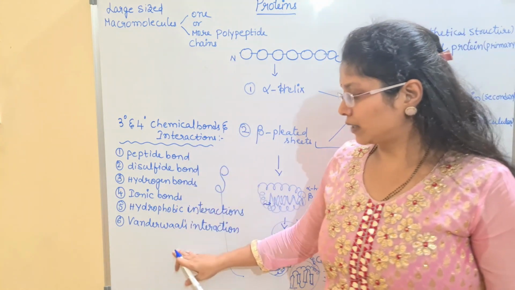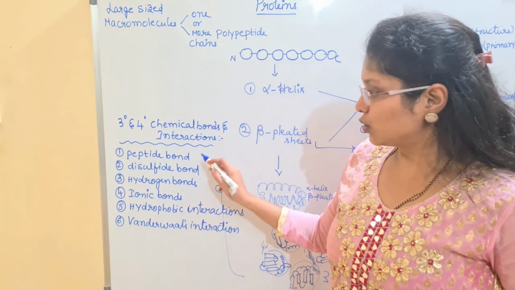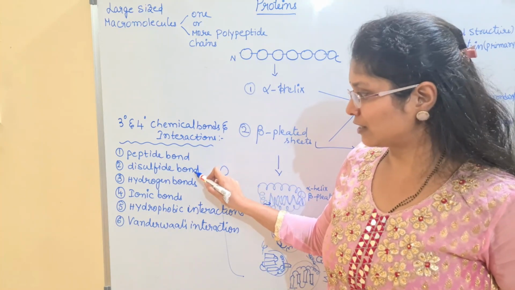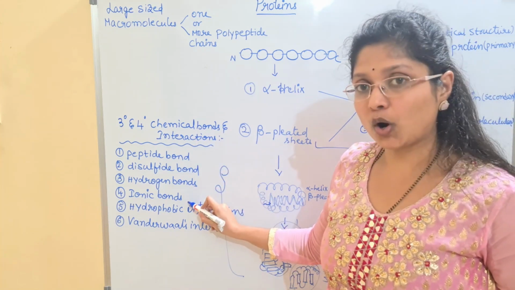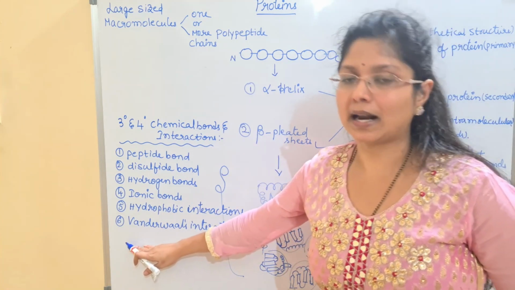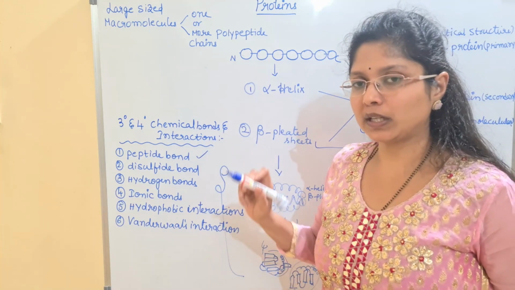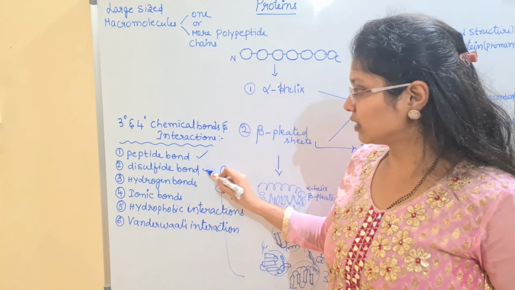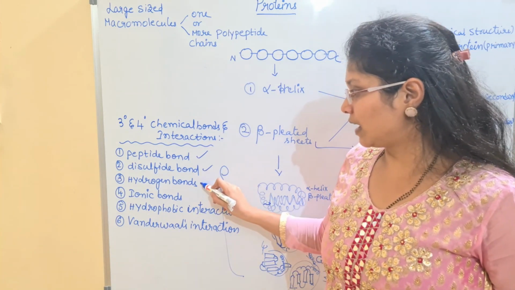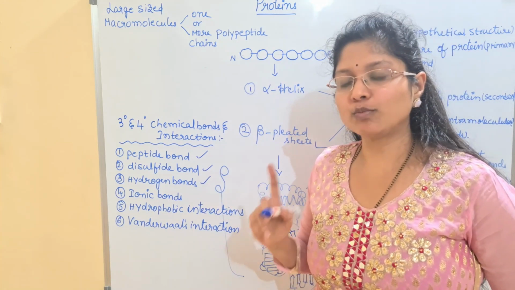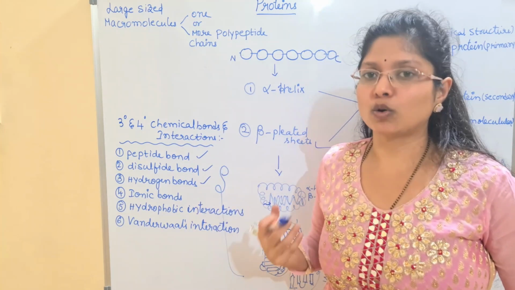So look at these types of chemical interactions in the tertiary and the quaternary structure. So we have the peptide bond, the disulfide bond, the hydrogen bond. Other than these 3, we have ionic bond, hydrophobic interactions and van der Waals interaction. We have discussed the peptide bond, which is a bond between C and N. We have discussed the disulfide bond, which is the bond between 2 sulfur atoms, S and S. We have discussed the hydrogen bond. Hydrogen bond is a bond between hydrogen and highly electronegative atoms like nitrogen and oxygen.